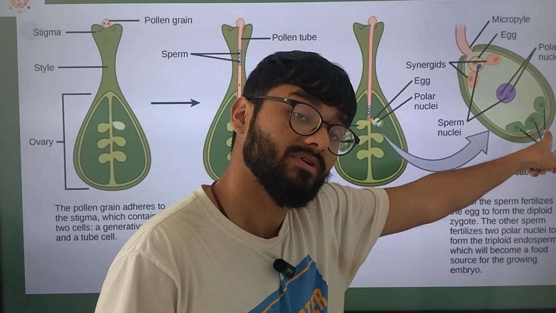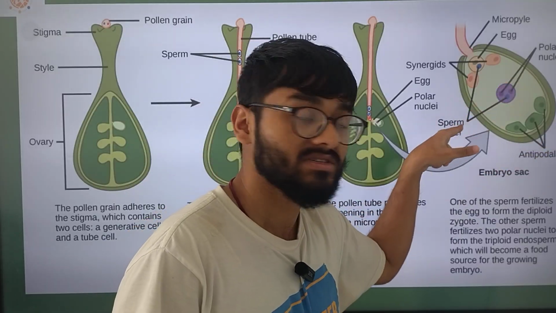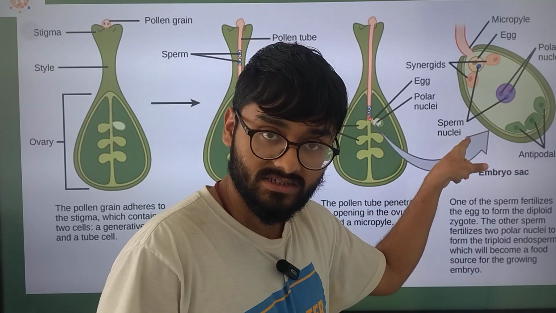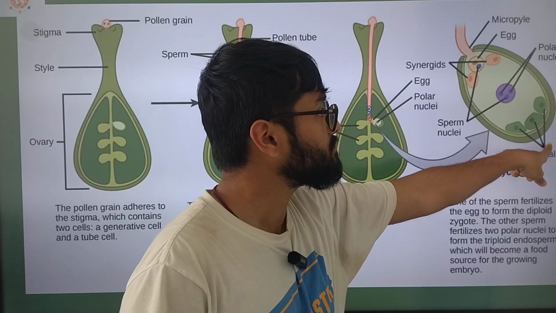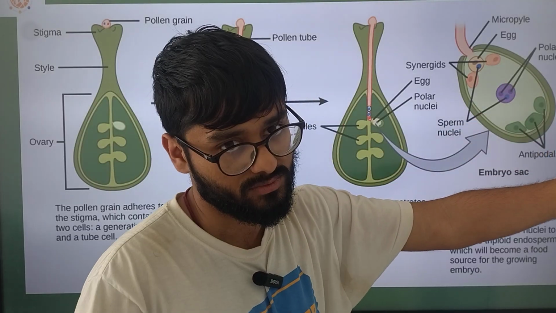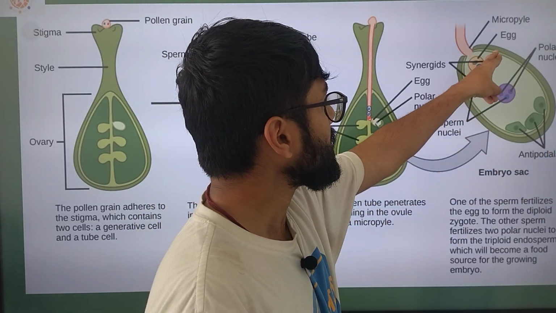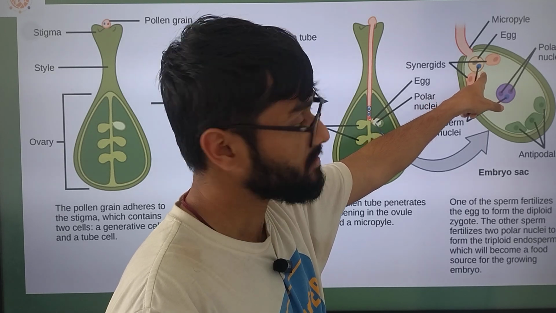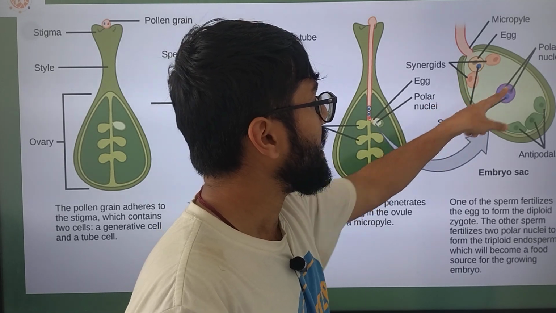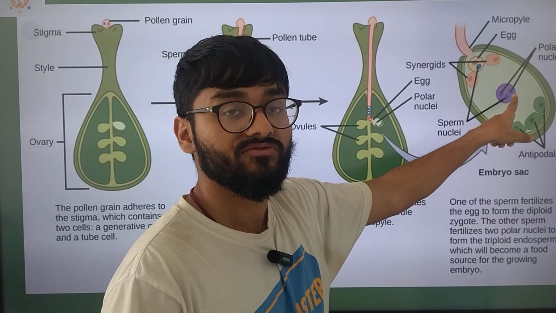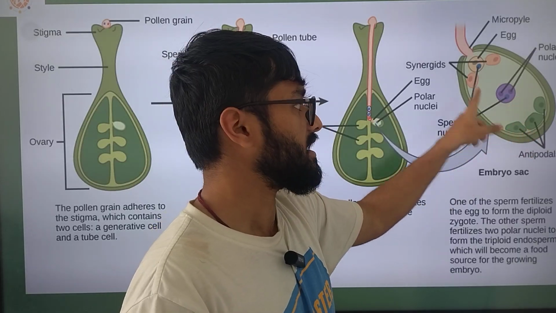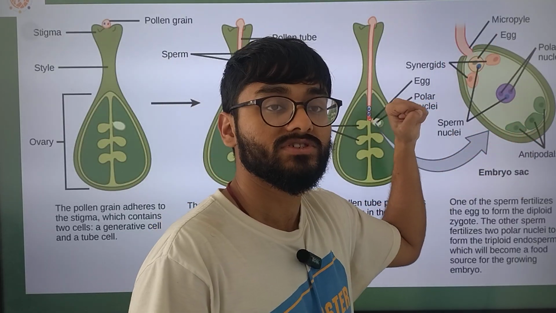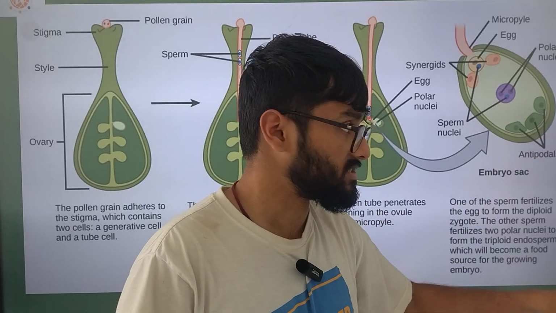Remember, it can happen from the chalaza also and from the sides also. From the side it is very uncommon, but from the micropylar end and chalaza it is much more common. Okay, the micropylar end will receive this, your female gamete, which fuses, and the polar nuclei fuse with the vegetative nuclei. Okay, and this is your double fertilization.